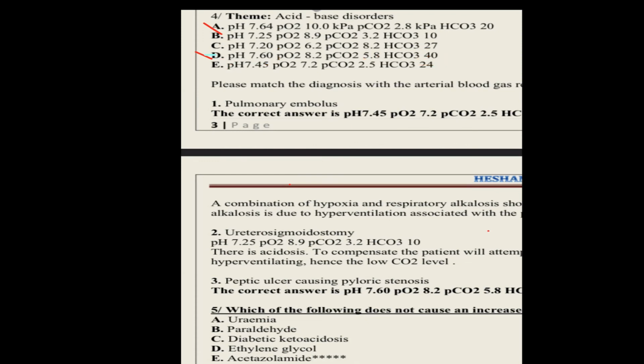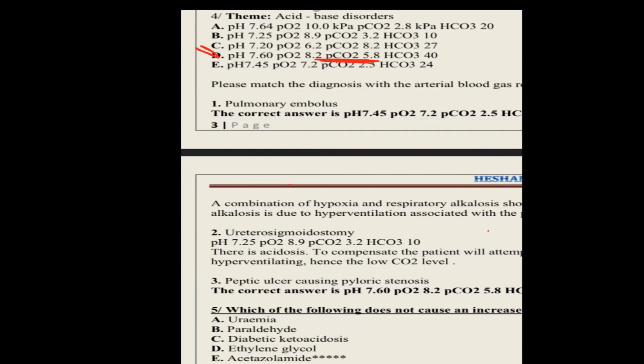Can you tell me whether it is compensated, partially compensated, or uncompensated? Sir, the pH is 7.60, so this is uncompensated. Why do you say uncompensated? Is the PCO2 high? Yes, sir, PCO2 is high. Sorry, sir, this is partially compensated. Excellent. It is partially compensated.